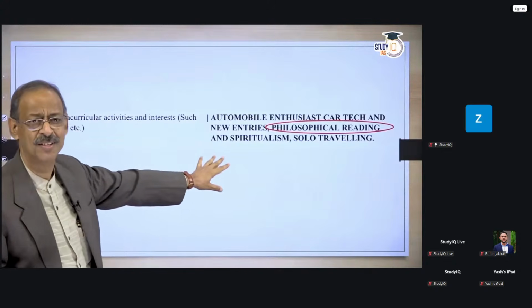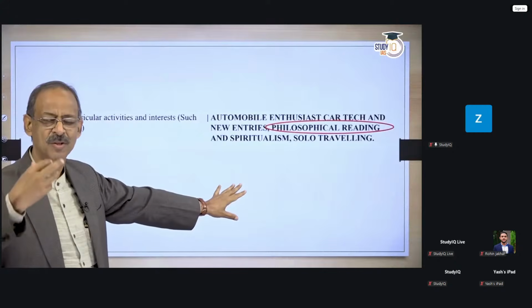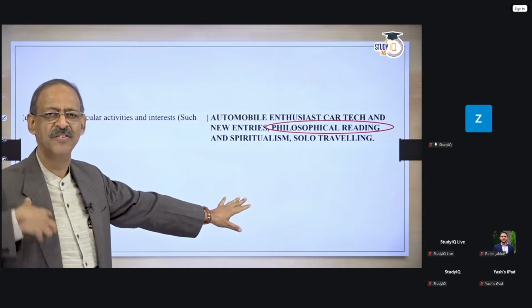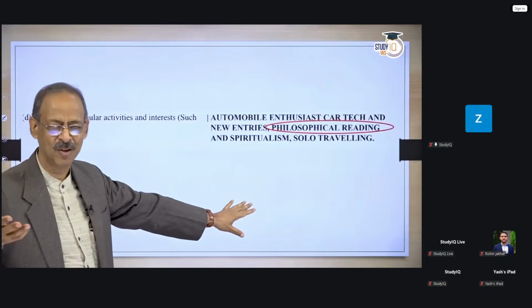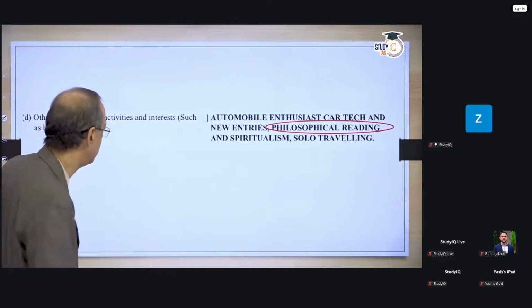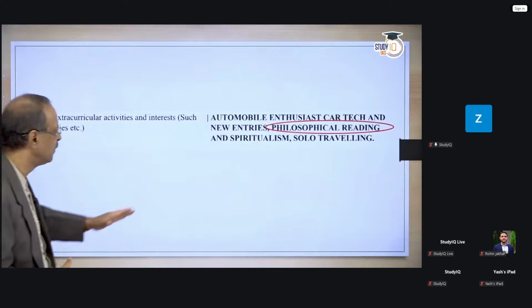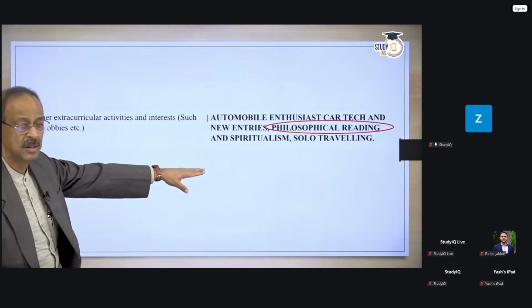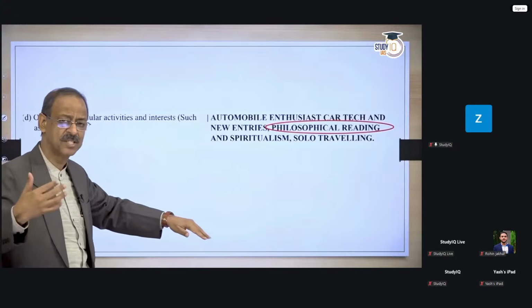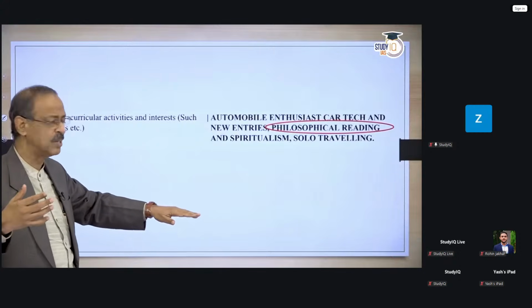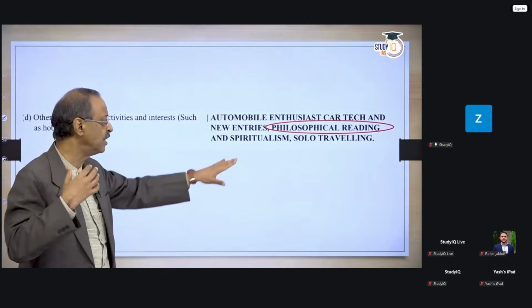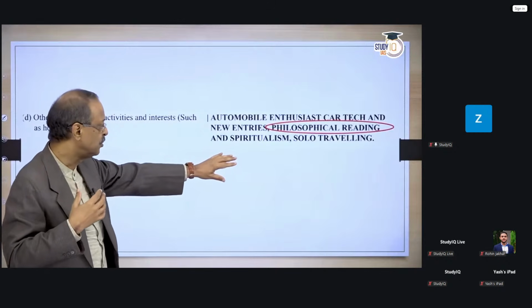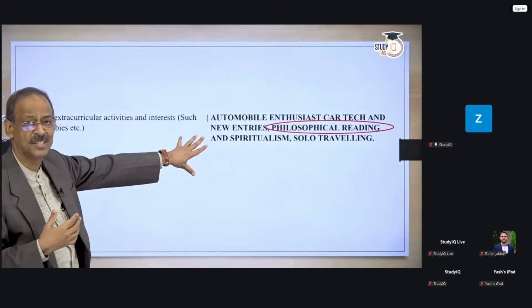But it's a very dangerous thing, because every person who's been beyond 60 like me thinks that he's a philosopher. And you could be in trouble because he will start debating with you on philosophies. It's best to keep out of it. There are few things that you could keep out. You're talking of spiritualism, which is very good if you're able to answer questions on that. You may be spiritual in character, you may like spiritualism, but be careful that you should be able to answer questions that are asked.